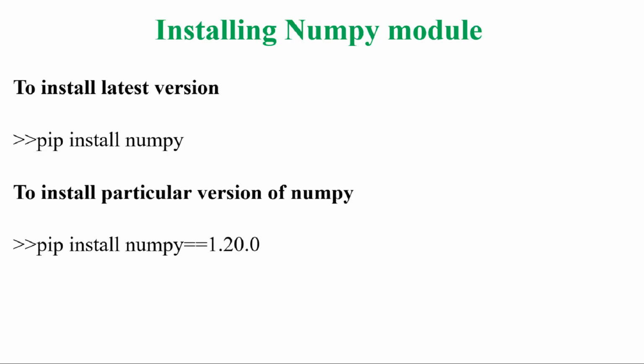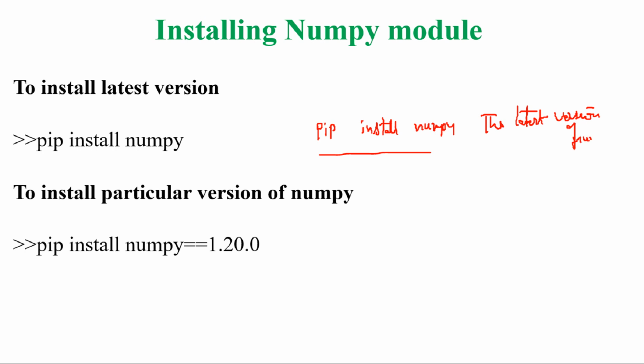Suppose you want to install NumPy. The latest version of NumPy can be installed by using the pip command. If you want to install any Python library, you have to use the pip command in your command prompt: pip install numpy. If you type this in your command prompt, this will install the latest version of NumPy.